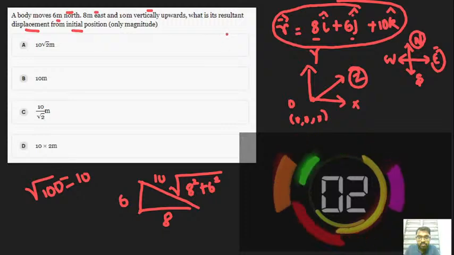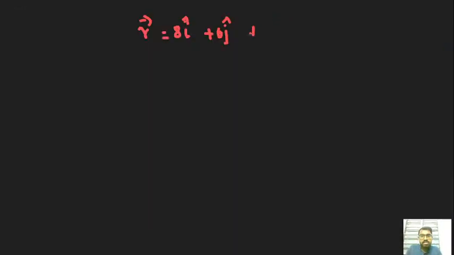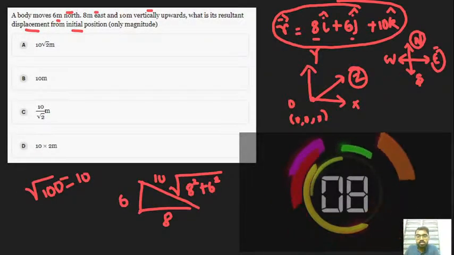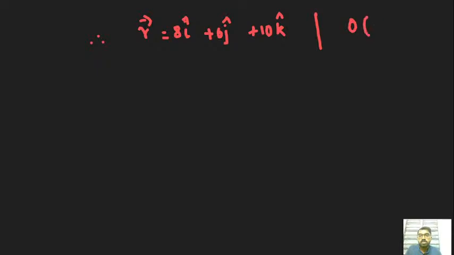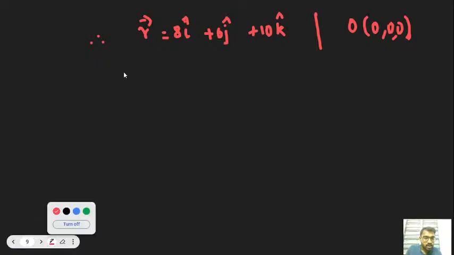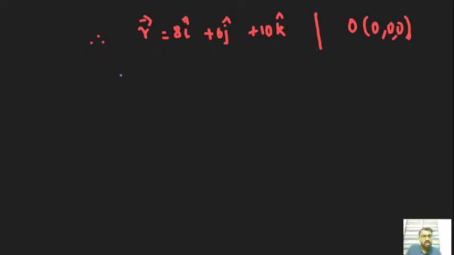The vector is equal to 8 i cap plus 6 j cap plus 10 k cap. They are asking only for the resultant displacement from the initial position, which is nothing but the origin, 0 comma 0 comma 0. Let's try to understand what I'm going to demonstrate. Here they are asking the resultant displacement.